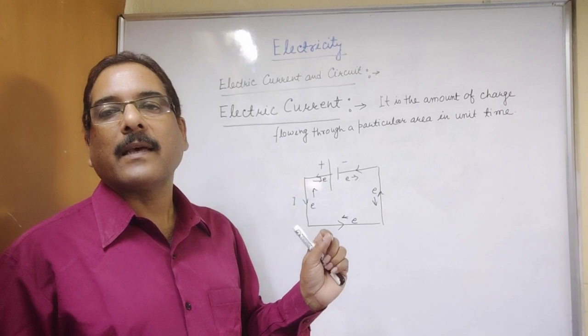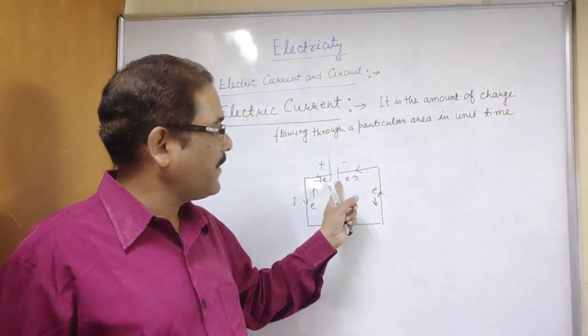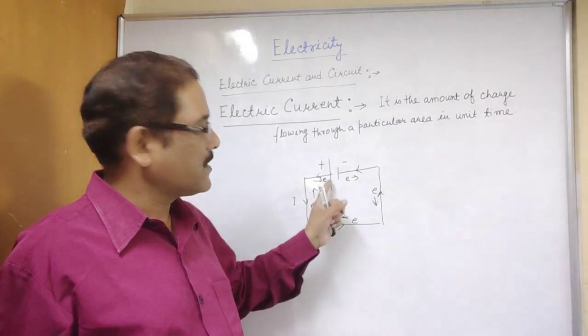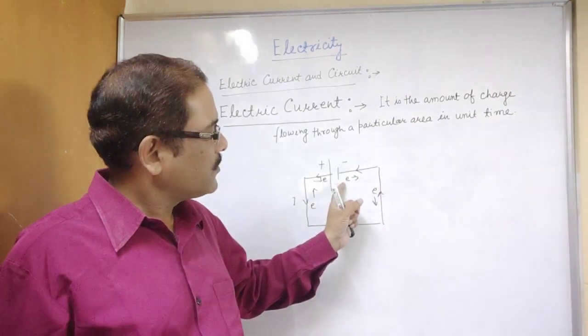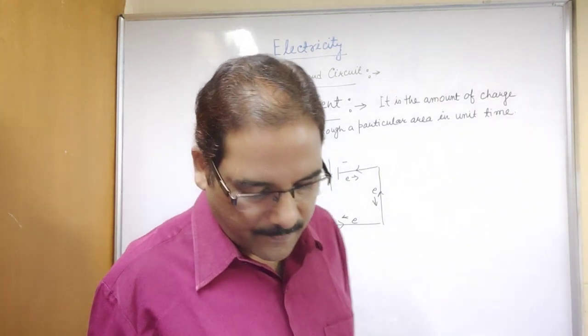But actually in a circuit, current flows from negative to positive because here we have an excess of electrons. So we know that electrons will move from excess of electrons towards deficiency of electrons. So electrons actually move from negative to positive.